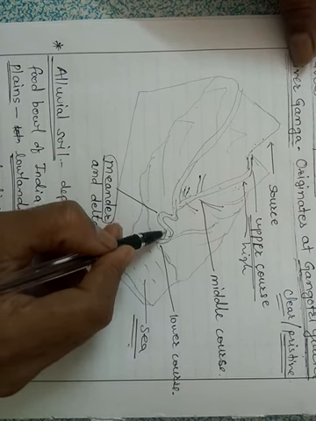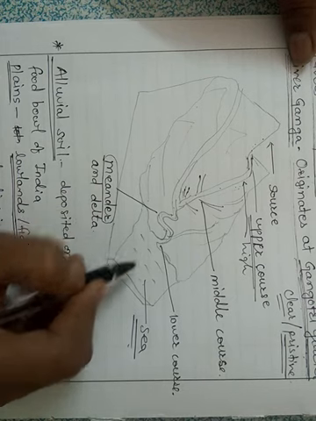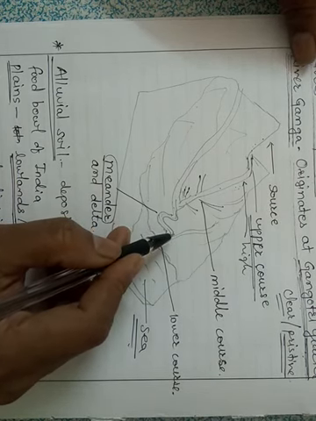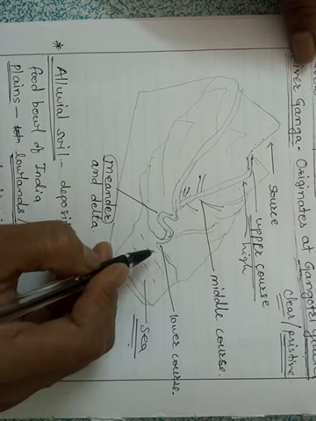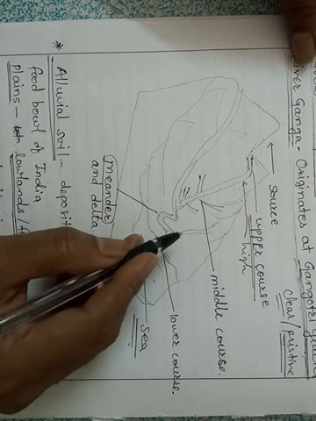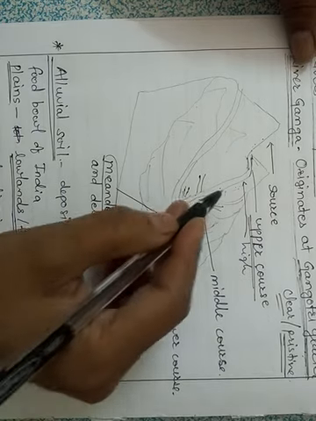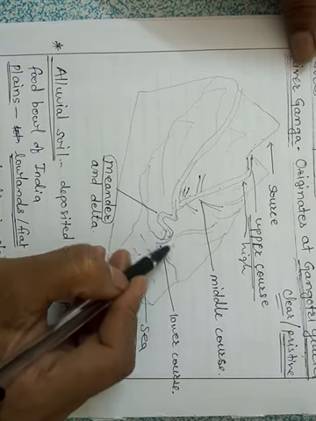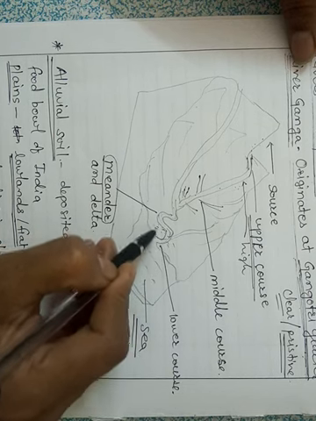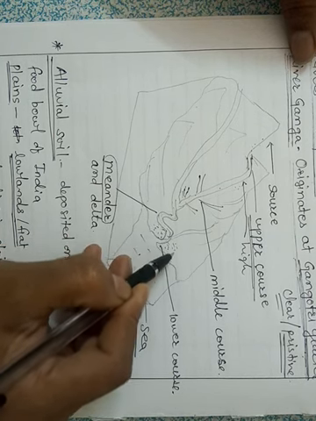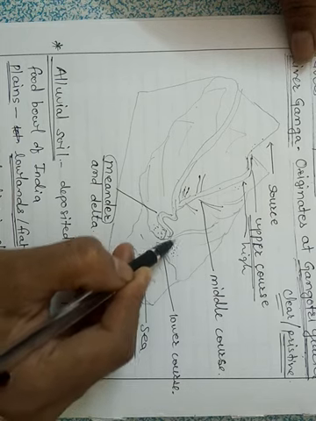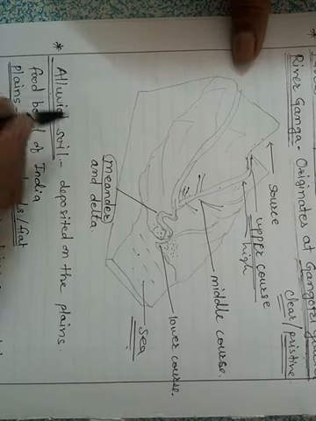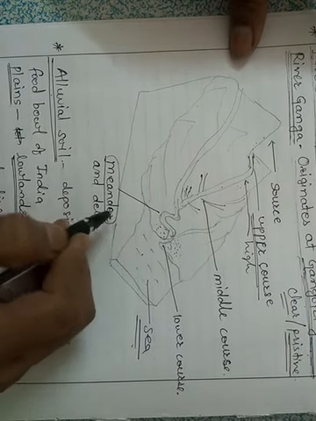When it is going to merge into the sea, before that, all the silt and fine clay, the soil which it brings from the mountains, it deposits on the banks. These banks are very rich in this soil, which is known as alluvial soil. So here they form the delta.